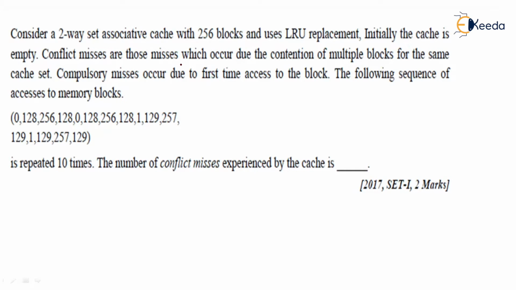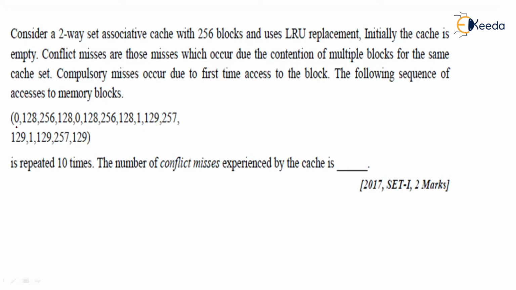Conflict misses are those misses which occur due to the contention of multiple blocks for the same cache set. Compulsory misses occur due to the first time access to the block. The following sequence of accesses to the memory blocks is as follows. Okay, these blocks are actually trying to be accessed.